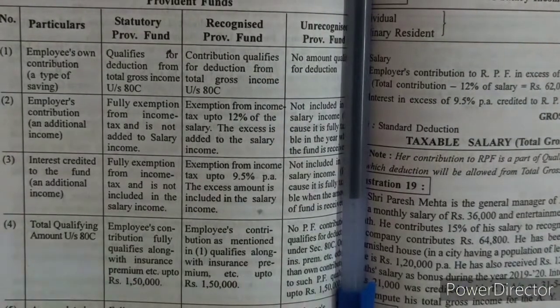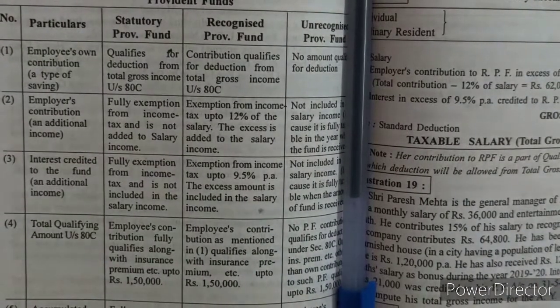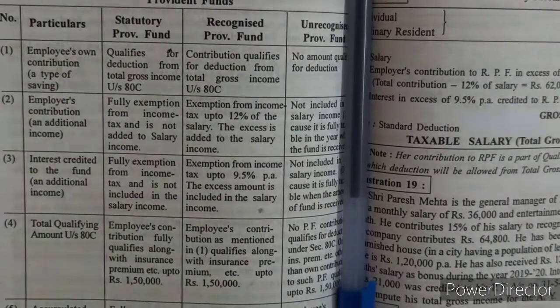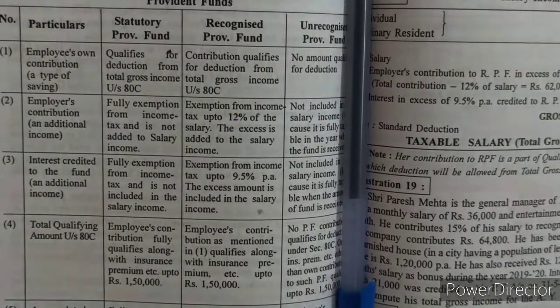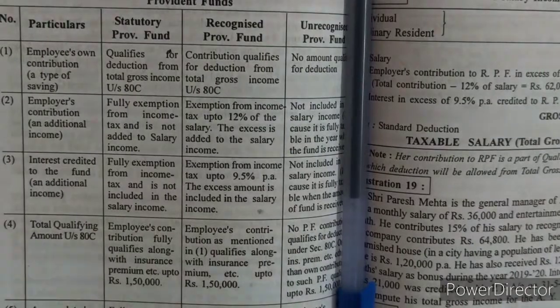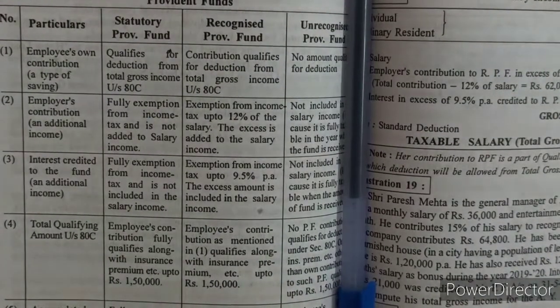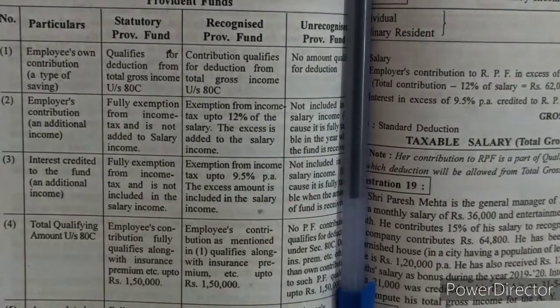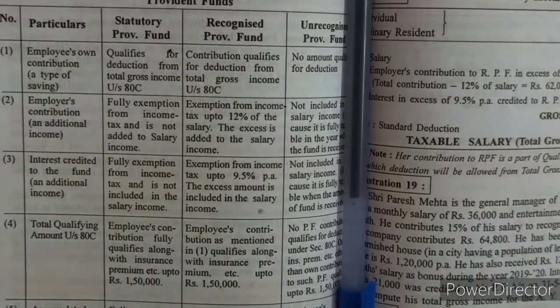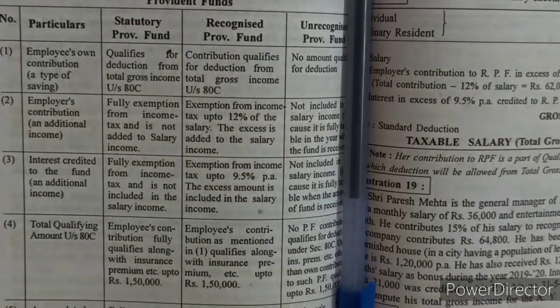Hello students, in today's lecture on taxation, we are going to apply whatever we have done in the previous lectures, including bonus, commission, all types of allowances, perquisites, provident fund, deductions and so many other things. Now, all together, we are going to solve various practical problems regarding income from salary, where we have to find out the taxable salary of any assessee. How can we make a statement of the salary of any assessee, including all the points that we have covered in our previous lectures?